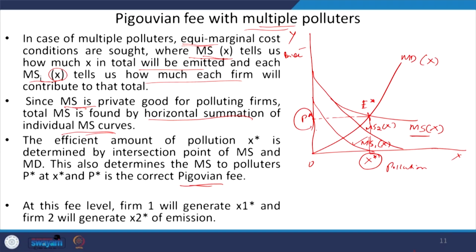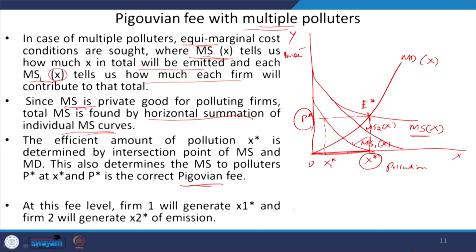And at this P star, obviously the total pollution to be generated is OX star. So, what is the portion of the pollution that is to be generated by the first firm? It will be found by this P star when it is crossing the marginal saving function of the first firm. So, this is X1 star.